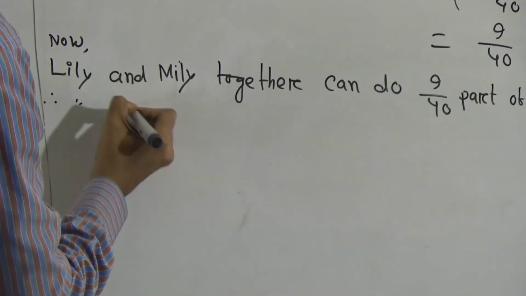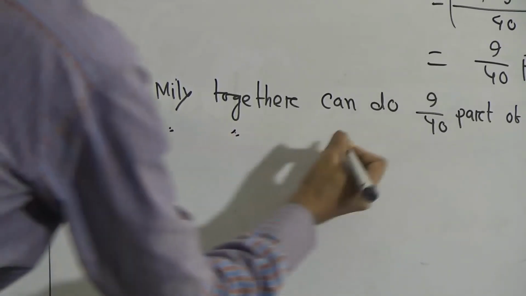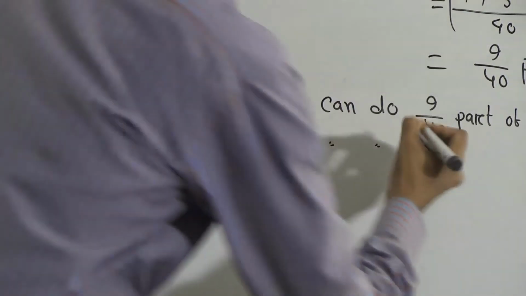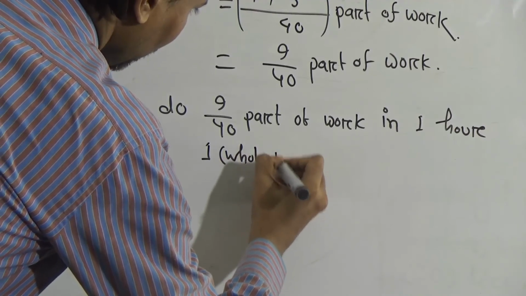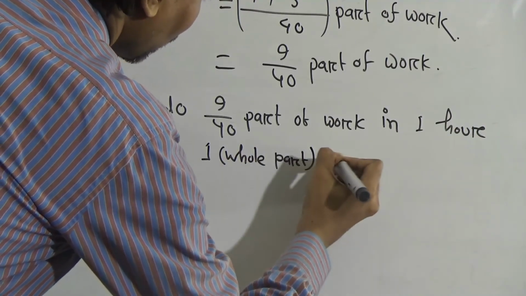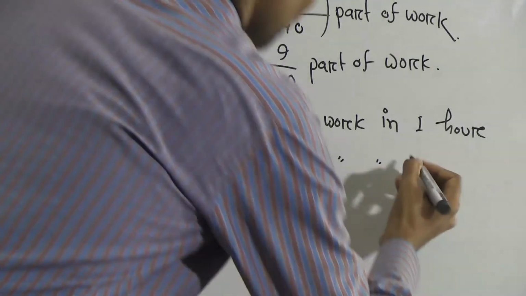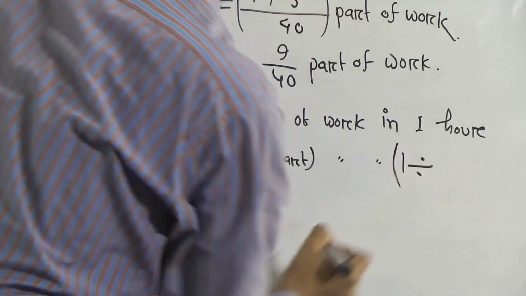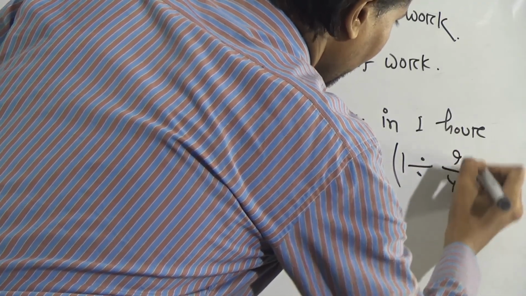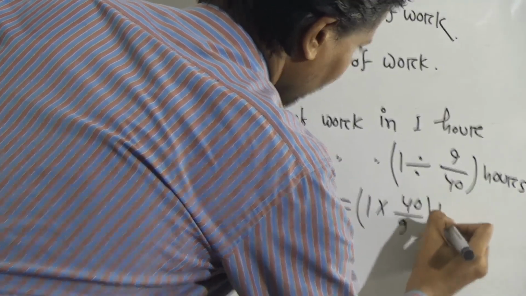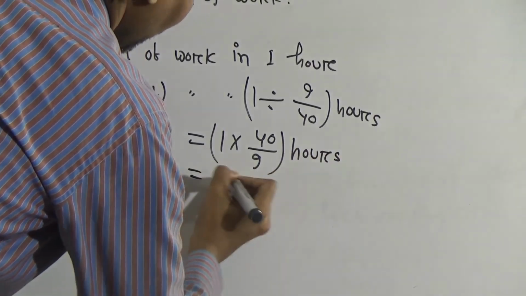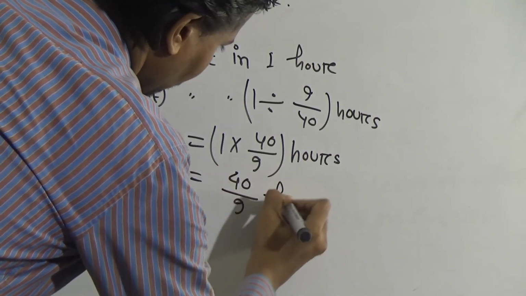Now, Lily and Millie together can do one whole part of work in 1 divided by 9/40 hours, which is equal to 1 into 40 by 9 hours, that means 40 by 9 hours.